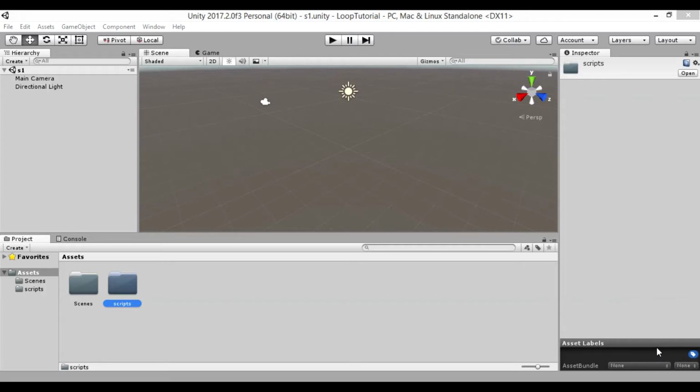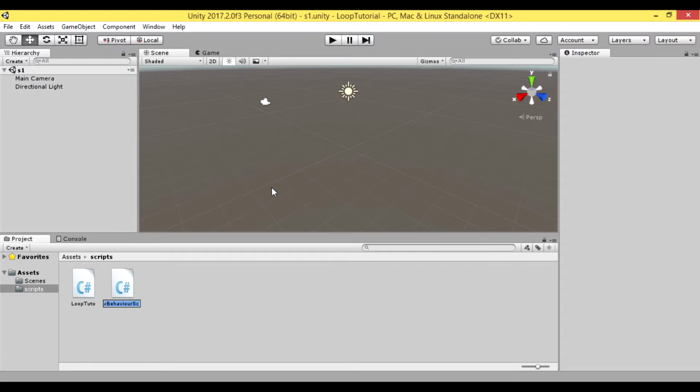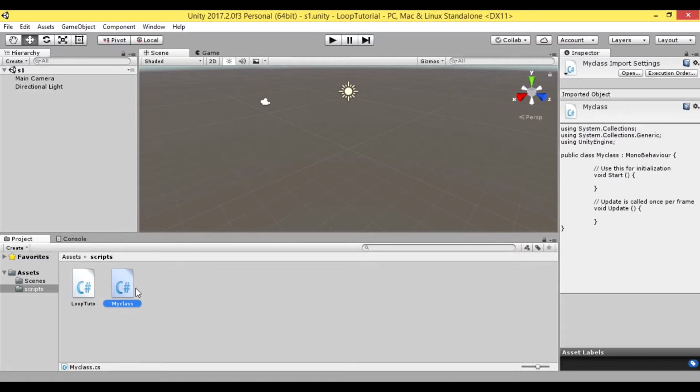One of the ways that we can clean up and organize code is by encapsulating it in a class or more classes. By default, Unity automatically creates a new template for us whenever we make a new script. Let's create a new C# script, my class, and let's open it up in MonoDevelop and see how this class works.